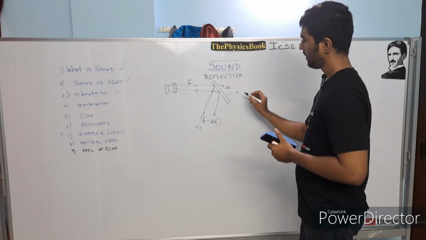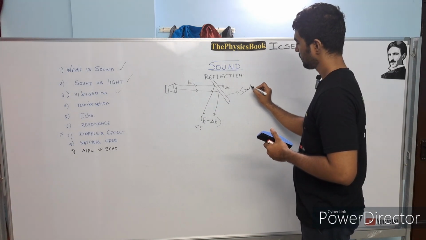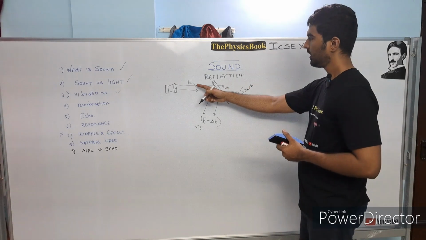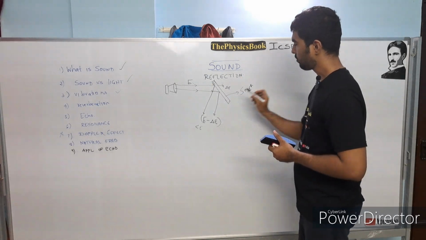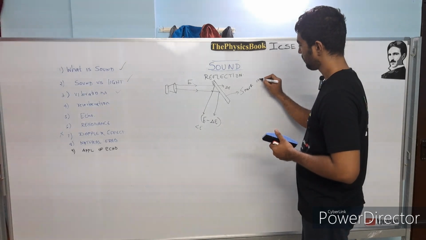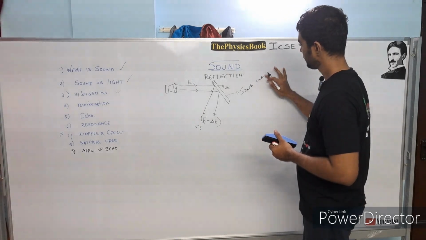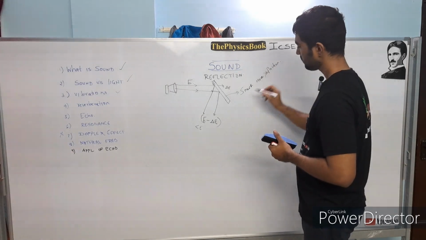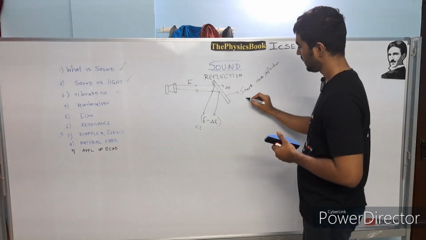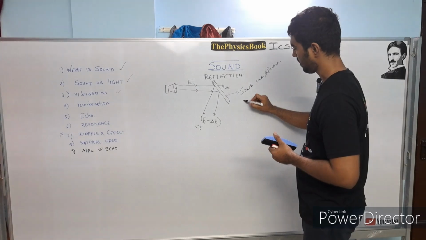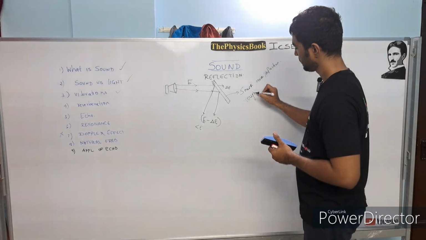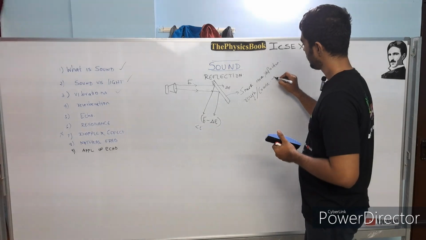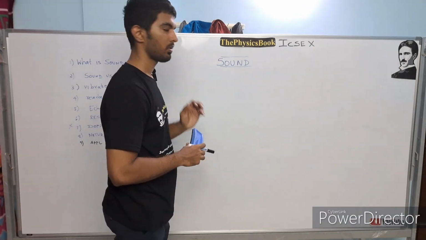If the surface is very smooth, where the sound wave hits, then the amount of reflected sound waves will be more. Smooth means more waves, more reflection. If the surface is very hard, or sorry, I should not say hard, it is very rough or coarse, then less reflection. So coarse surface.